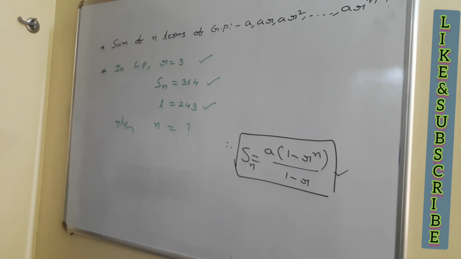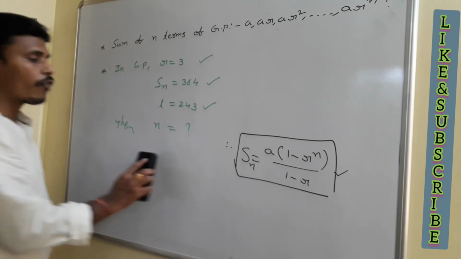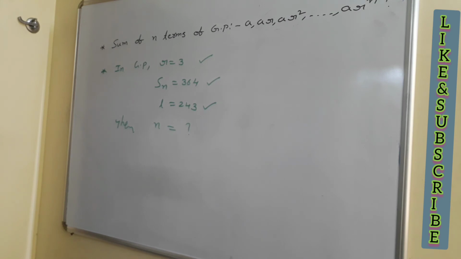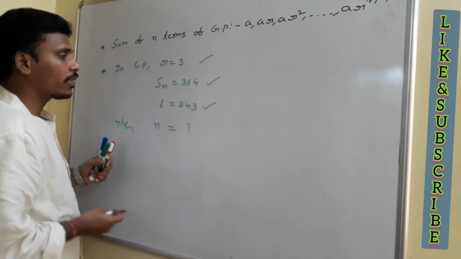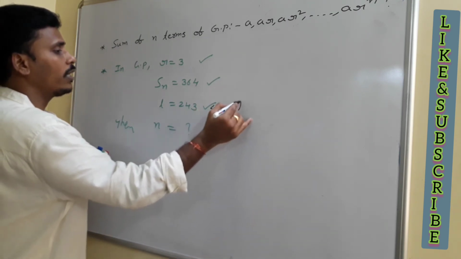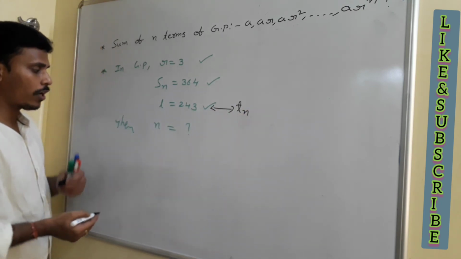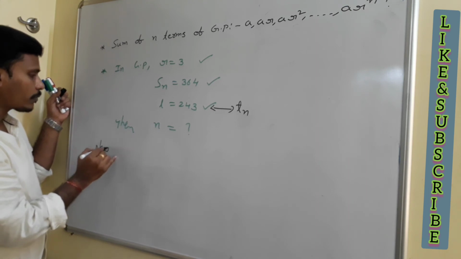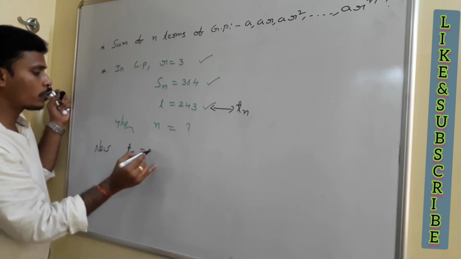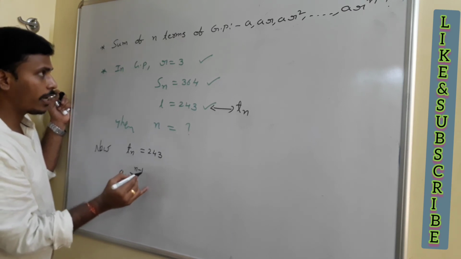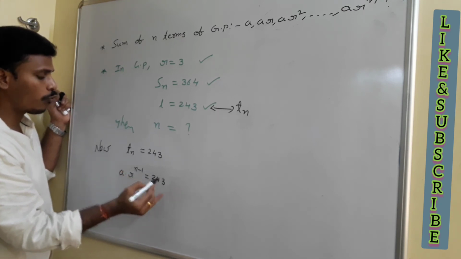The r value is given as 3, and the l value is given. L means what? Last term. Since we are going to find the n value, that means the number of terms, the last term is automatically Tn. Last term or nth term is the same if the problem contains only n terms. You just treat it as Tn. As per the problem, Tn is 243. Now Tn is equal to 243. What is Tn? a r to the power n minus 1 is equal to 243.